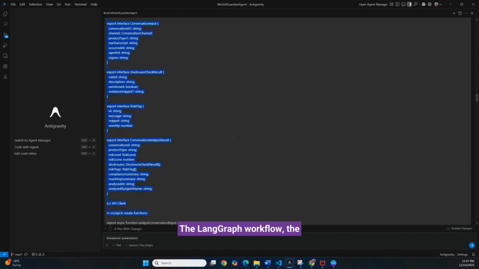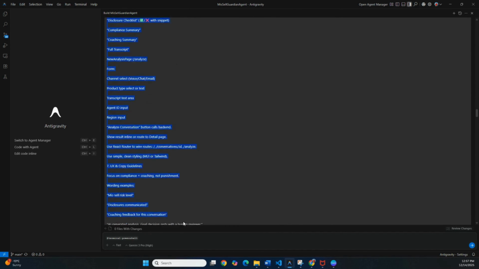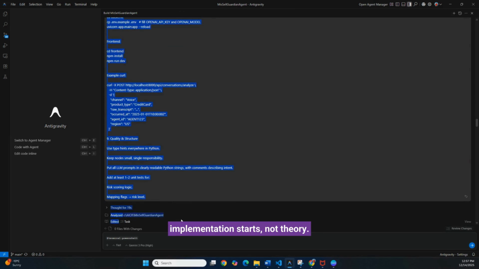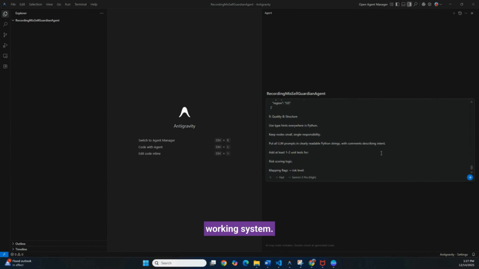The LangGraph workflow, the FastAPI backend, the React dashboard, and even the compliance logic. This is the part of the video where implementation starts, not theory. So pause here and let's build. Now let's build. This is where theory turns into a real working system.